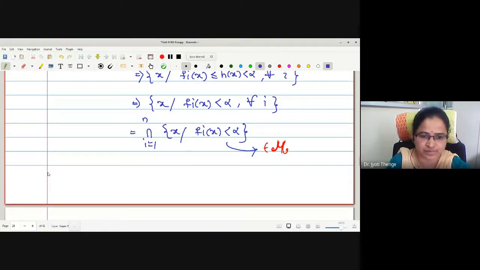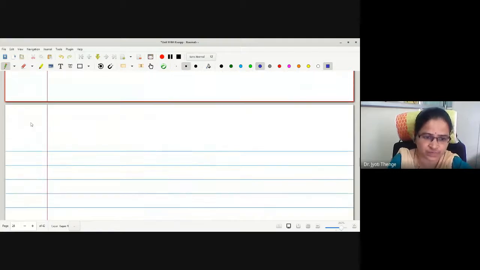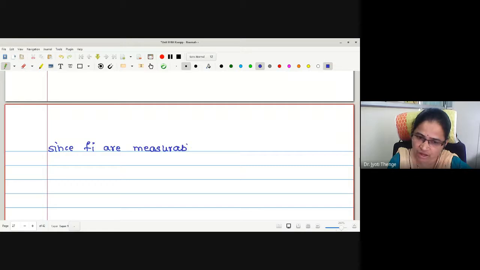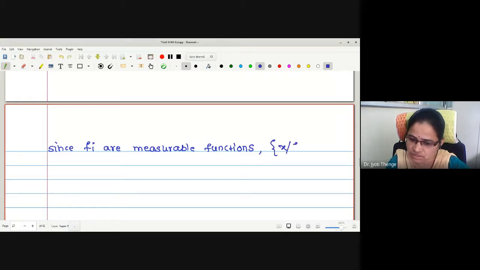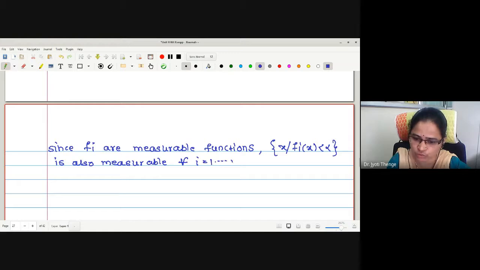So here I will write simply, since fi are measurable functions, the set x such that fi of x less than alpha is also measurable for all i equals to say 1 to n.